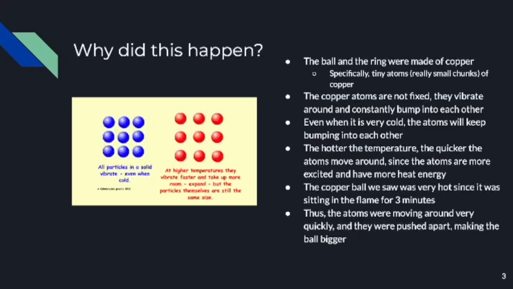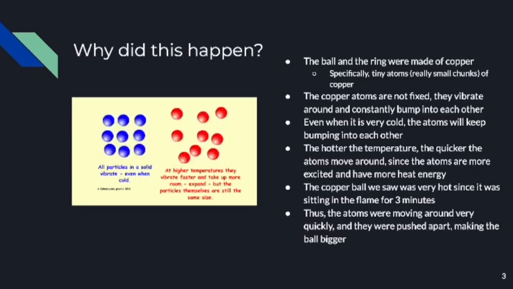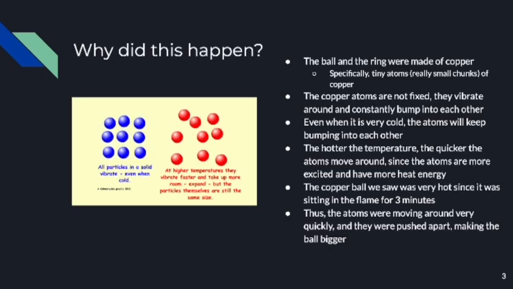Why does that happen? Well, both the ball and the ring are made of copper, specifically tiny atoms, or really small chunks of copper. These copper atoms are not fixed to their places. They vibrate around and constantly bump into each other, whether it's very cold or very hot. The atoms will keep bumping into each other no matter what.